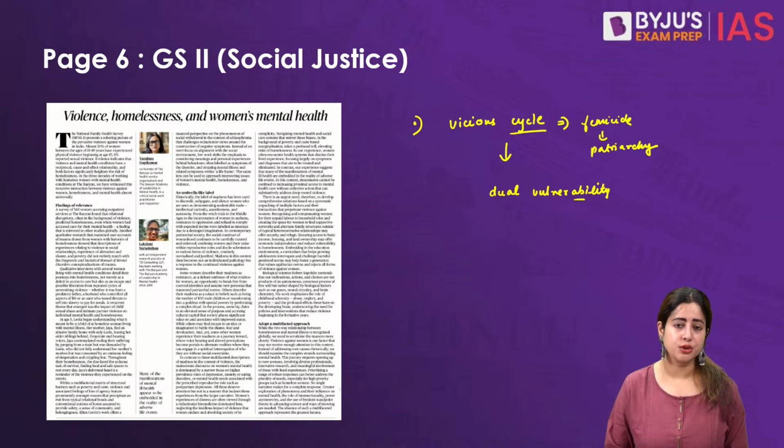Vulnerable people are those who are more prone or more susceptible to experiencing social and economic problems in any given society.